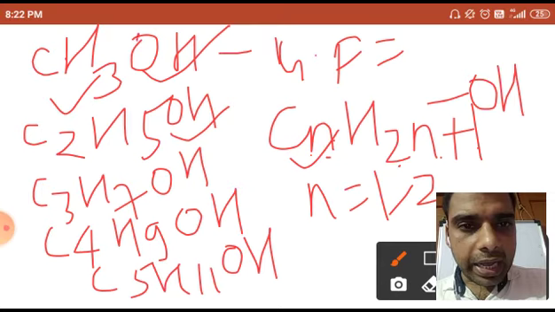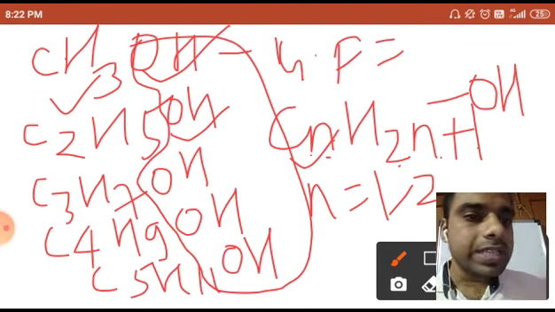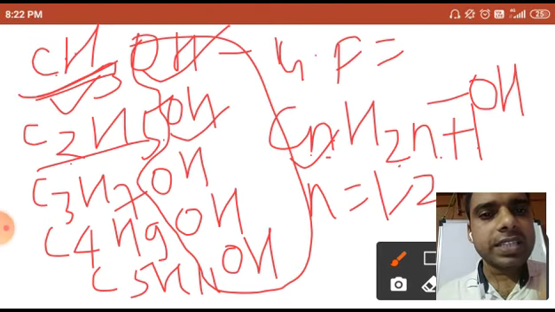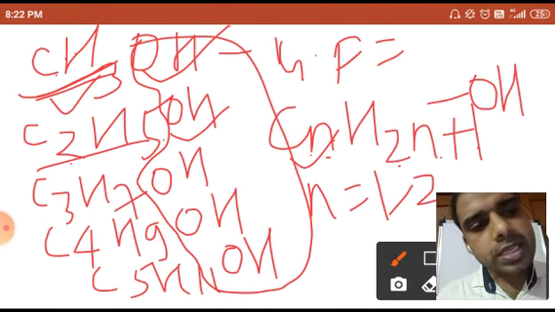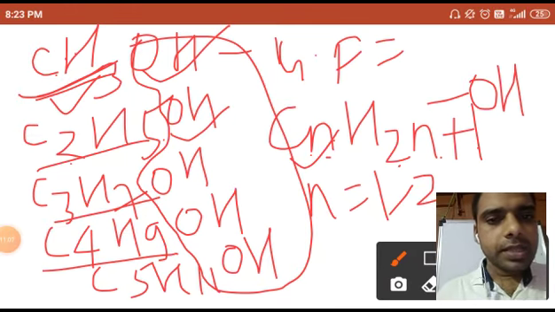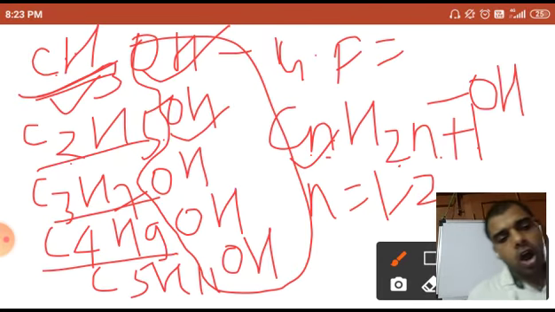What are you seeing in this? Again, I have told you not to count the functional group. For the homologous series you have to take the rest. If you find the difference, C2H5 minus CH3, what would be the difference? Again CH2, again CH2. Take C4H9, sorry, C3H7, and the difference is CH2. For every successive member, there is a difference of 14 units or CH2. Okay, dear students?